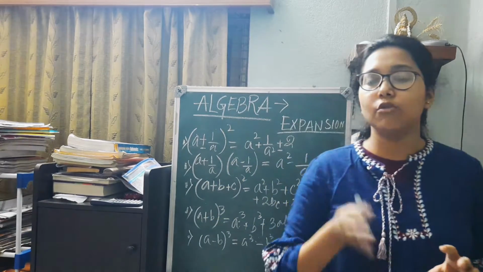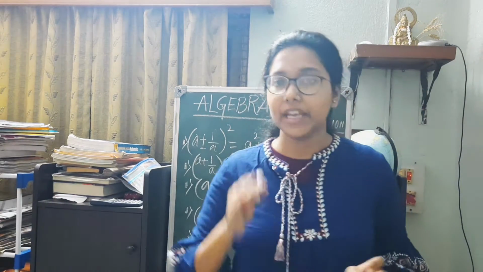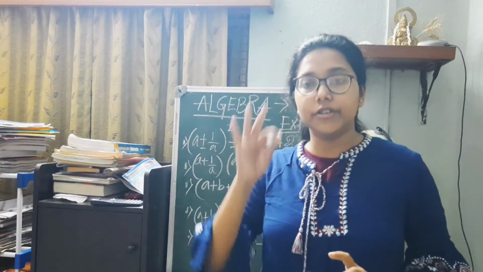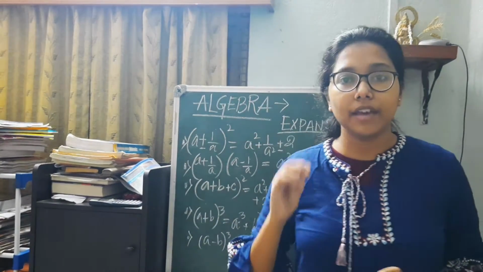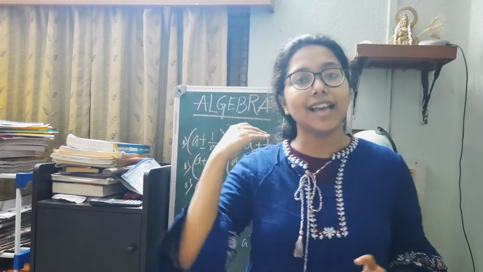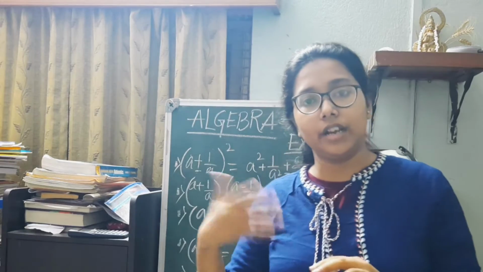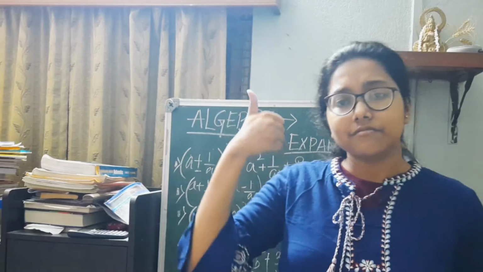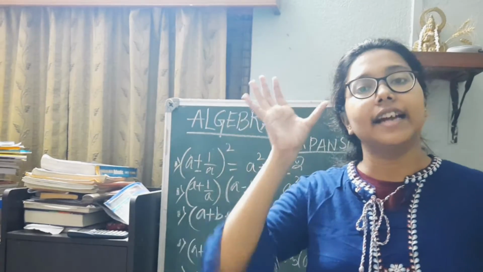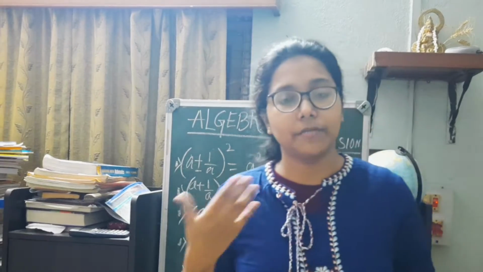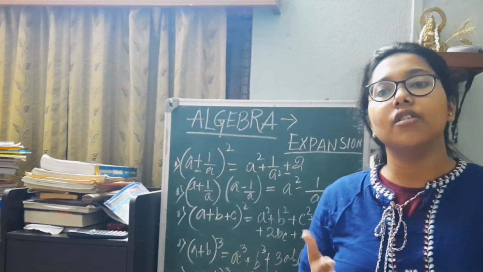For example, the most basic identity, a plus b whole square, which is a square plus 2ab plus b square. This identity is applicable for every possible real number, because it is an identity. So the moment we say it is an identity, that means it is applicable for every possible value.